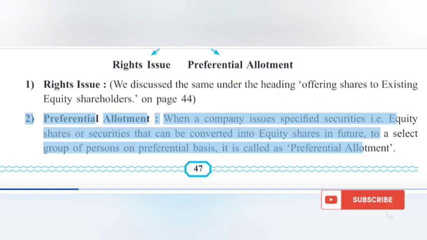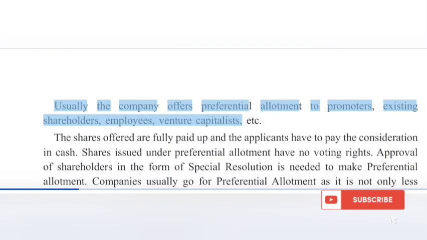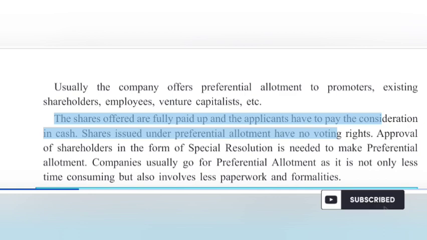When a company issues specified securities, i.e. equity shares or securities that can be converted into equity shares in future, to a select group of persons on preferential basis, it is called as preferential allotment. Usually the company offers preferential allotment to promoters, existing shareholders, employees, venture capitalists, etc. The shares offered are fully paid up and the applicants have to pay the consideration in cash.